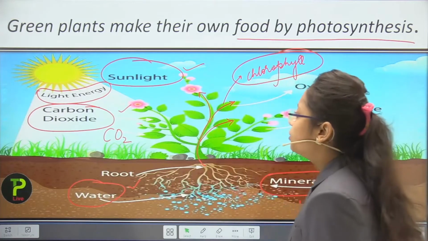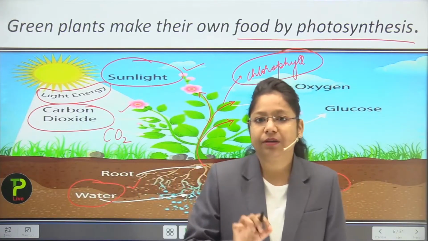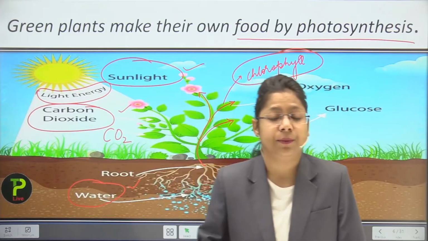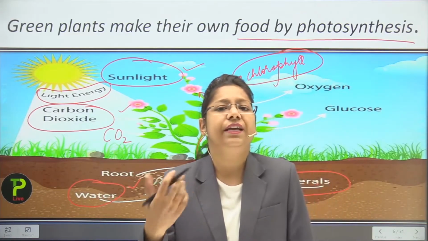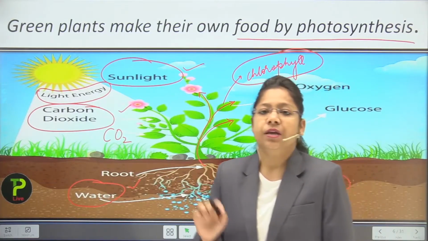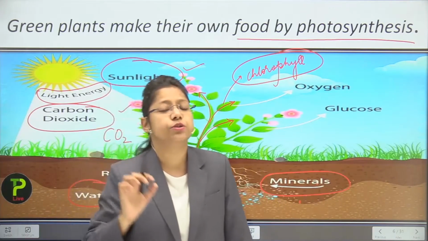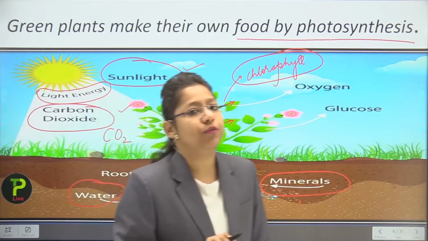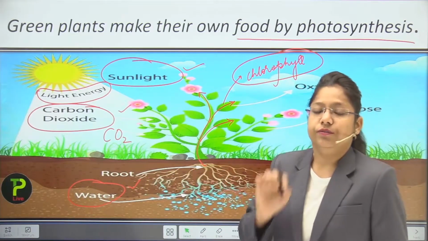Okay students, through this diagram all the things are clear to you: the minerals and water are absorbed by the roots of the plant and transported by the veins, or we can say the vascular tissues, that is the xylem and the phloem. Xylem is responsible for transferring the water to the plant. But phloem is just used for the transport of food for the plant.